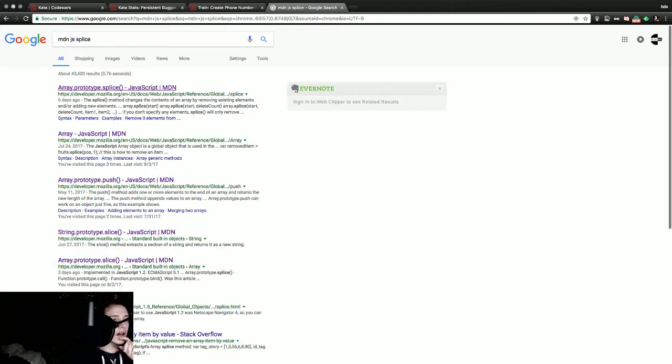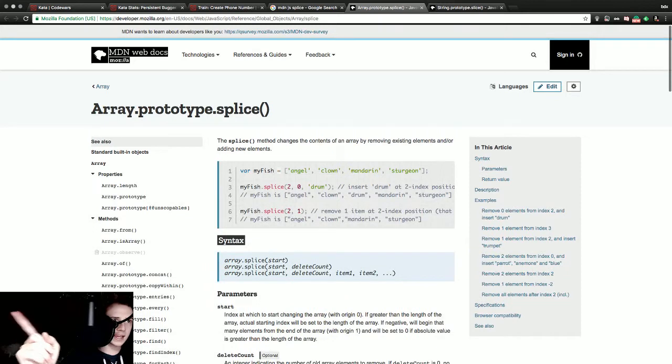Splicing. You know, maybe it's slice that I was thinking of. I could have sworn it was splice that I wanted. Splice, slice. Oh, split is just a break. To split is to turn a string into an array. That's what it is. All these damn S words.